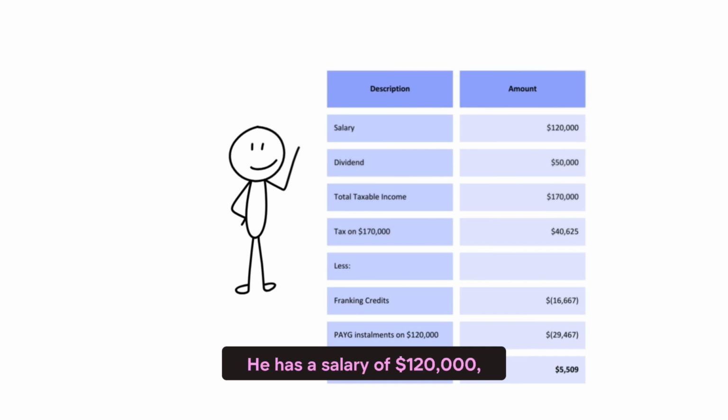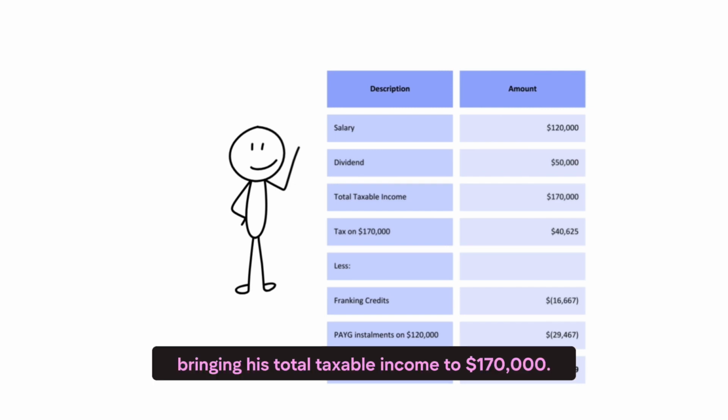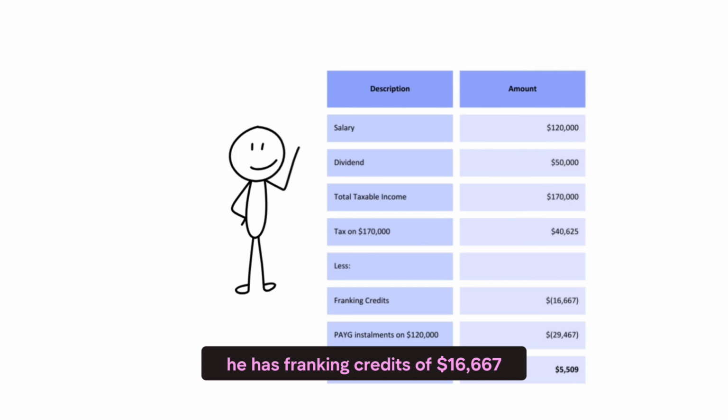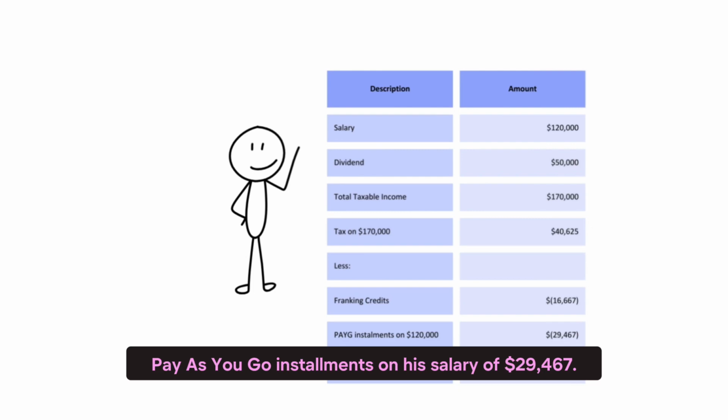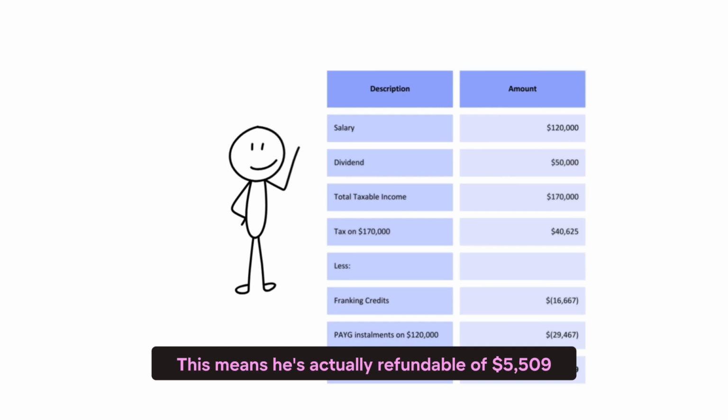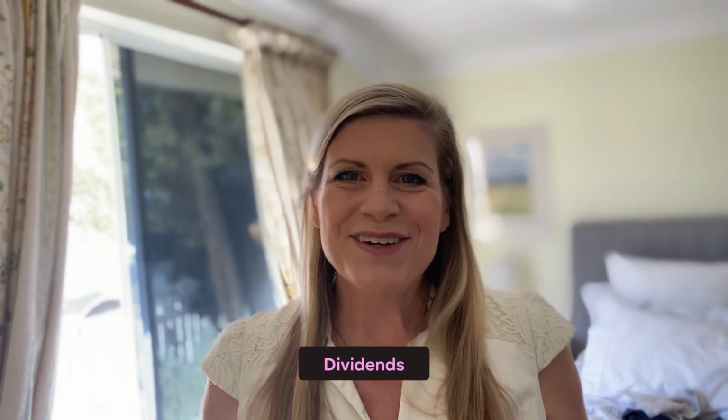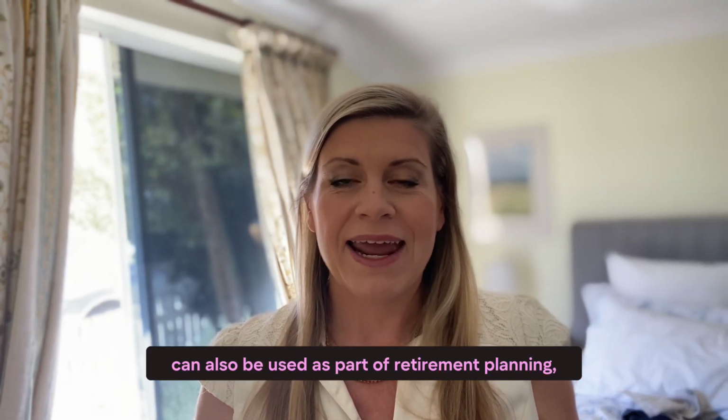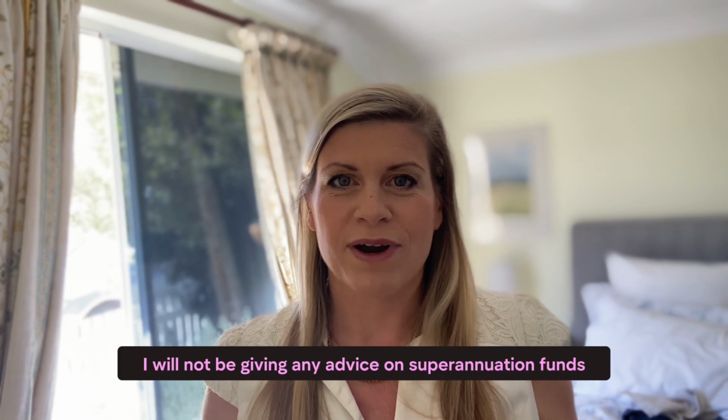He has a salary of $120,000, a dividend of $50,000, bringing his total taxable income to $170,000. Tax on $170,000 works out to $40,625. He has franking credits of $16,667 from the dividend that he's paid himself, and the company has paid pay-as-you-go installments on his salary of $29,467. This means he's actually refundable $5,509. Dividends can also be used as part of retirement planning, and no, I will not be giving any advice on superannuation funds today.